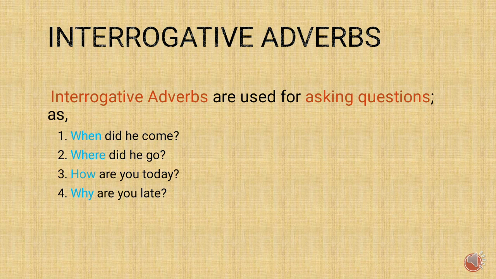You have a question mark over there. How are you today? How? Why are you late? Why? So, interrogative adverbs are used for asking questions. So, they are called interrogative adverbs. Okay, children?